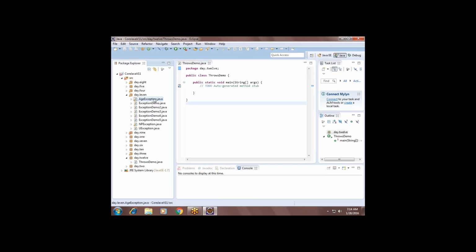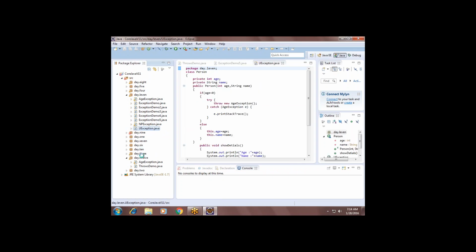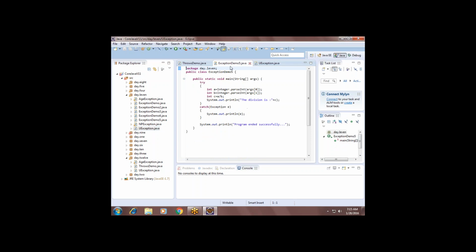See, I'll copy this age exception and user defined exception into Day 12.